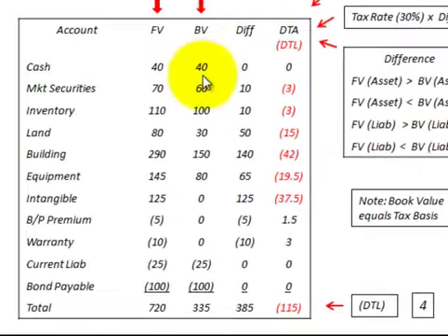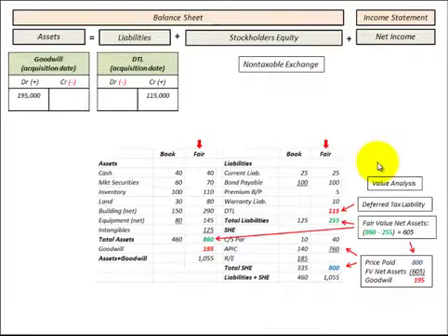So I've made that comparison here between the fair value and the book value, and whether it's greater than or less than the asset or the liability amount here. And then we determined that in this case I've got it listed here in red, deferred tax liabilities, and then we had a few deferred tax assets here. And then the total amount we have to record, because that's what we're going to use to determine our goodwill, was a minus amount, or a deferred tax liability, of $115,000.